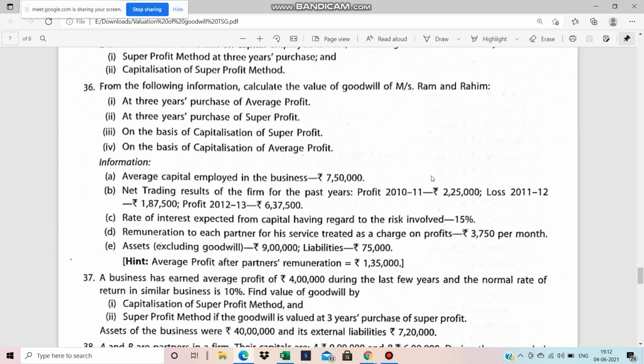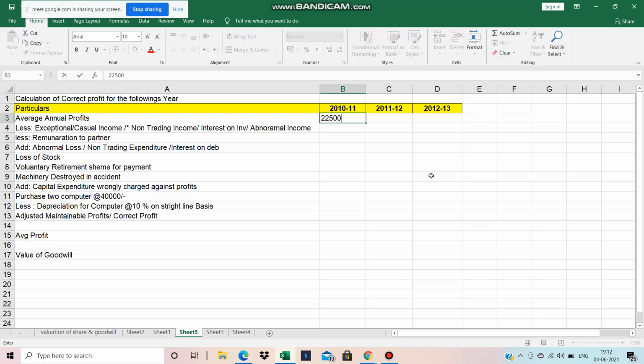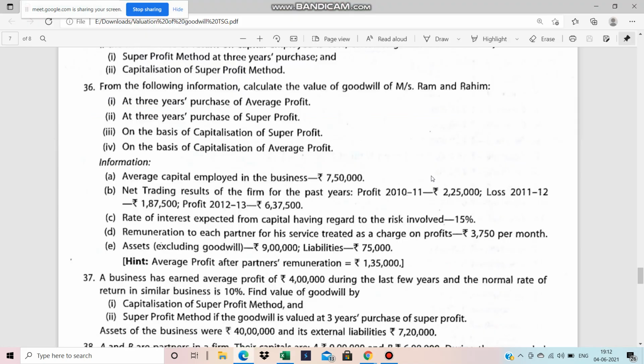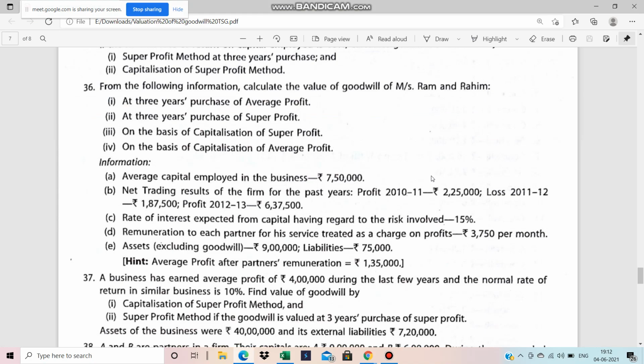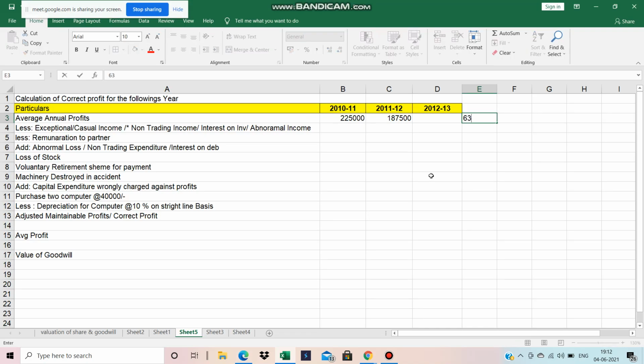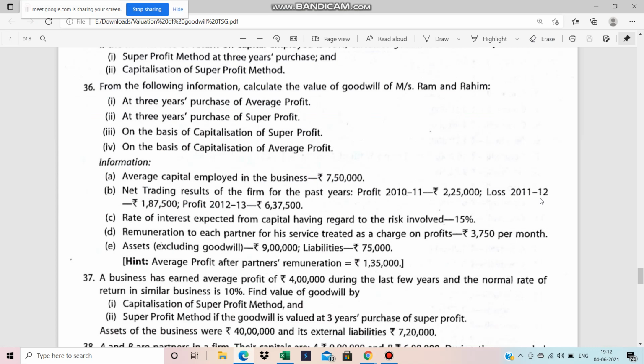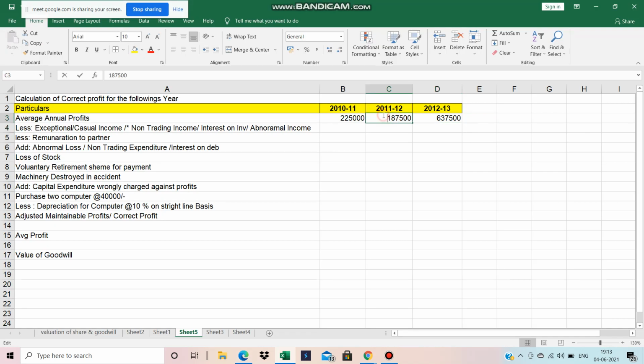Just put down the actual profit or loss: 2,25,000, then 1,87,500, and the rest at 6,36,500. But in the year 2011-12 there is a loss of 1,87,000. So loss means it's minus. Okay, clear for all?